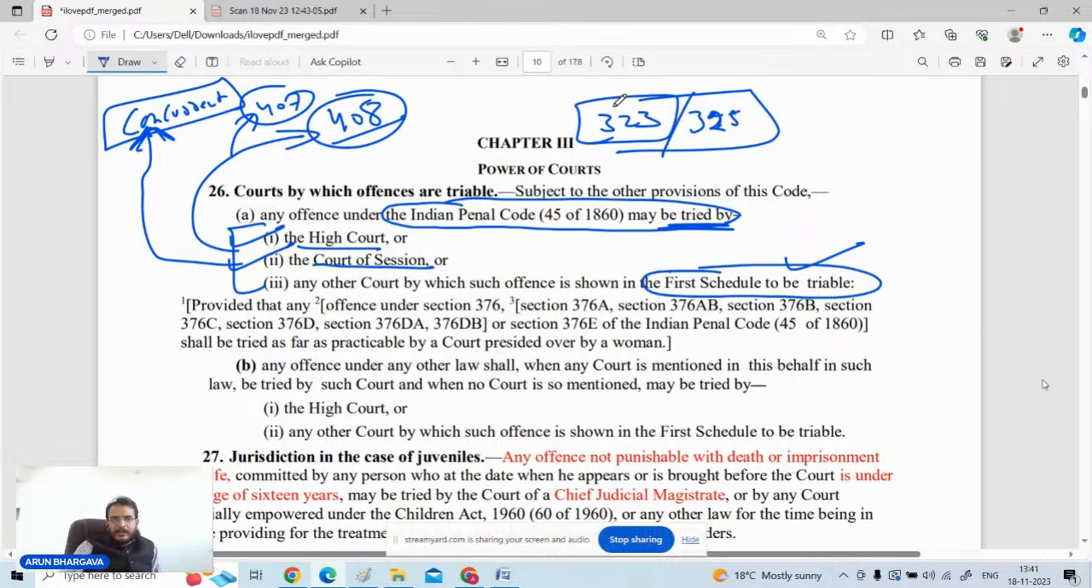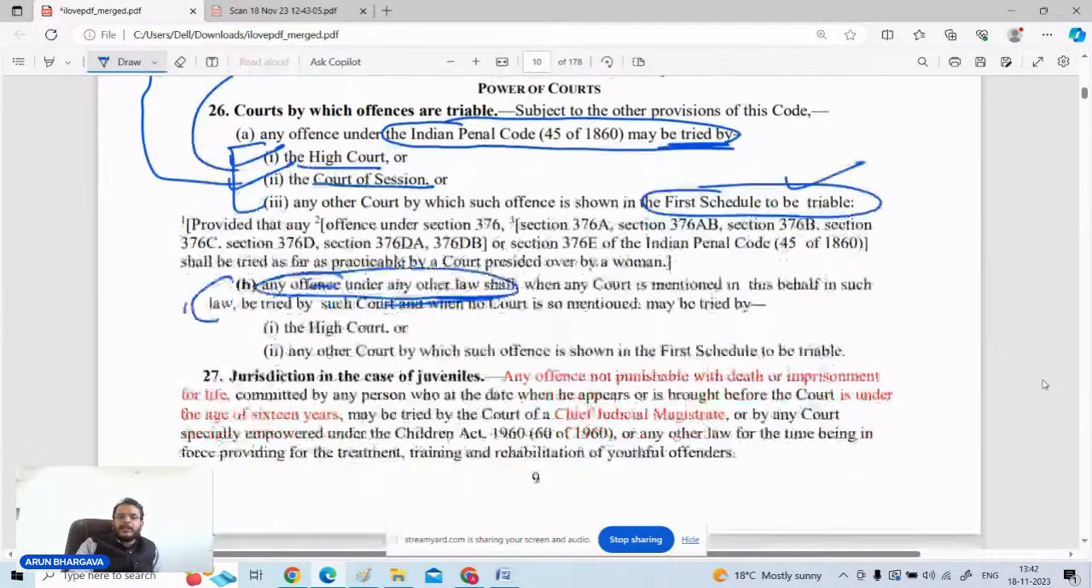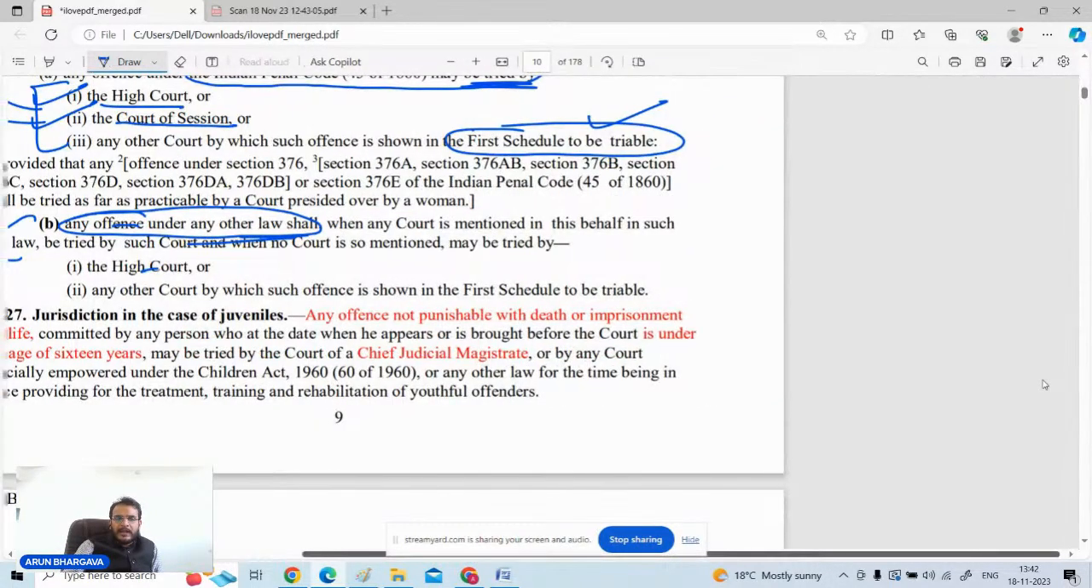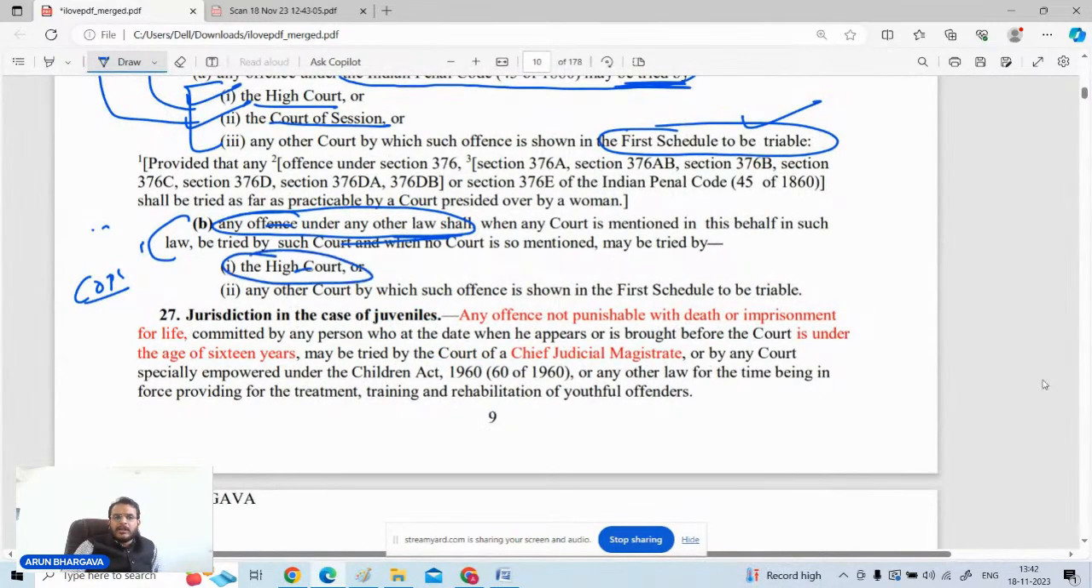But if any offense is committed under some other law, then in that case, what is the process? The process is that if the courts are specified in that particular law, that court will take up the matter. But if there is no court specified, then CRPC will take charge. The CRPC schedule, last column, last part, that is part B, will tell which court will be trying that matter, and the High Court will be having the concurrent jurisdiction.